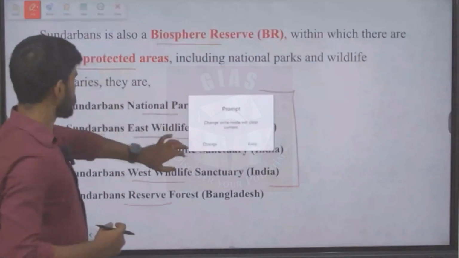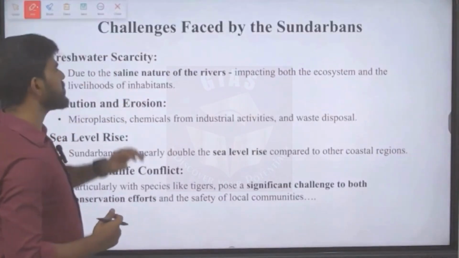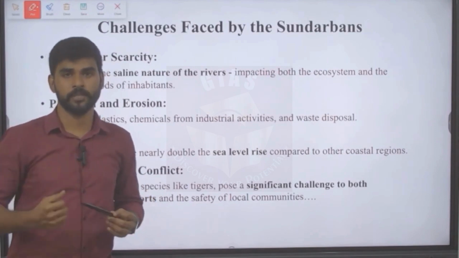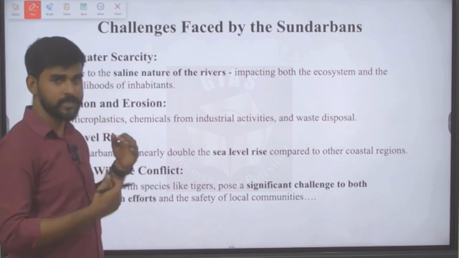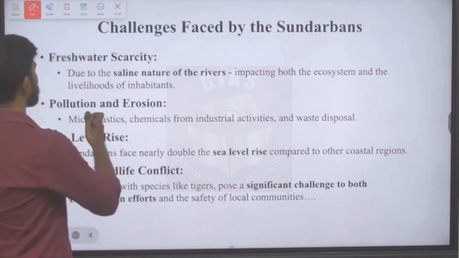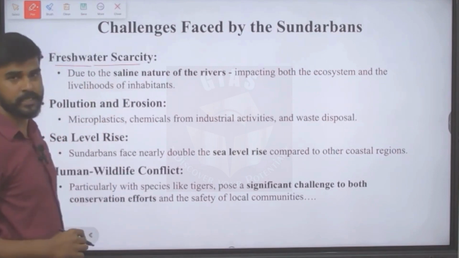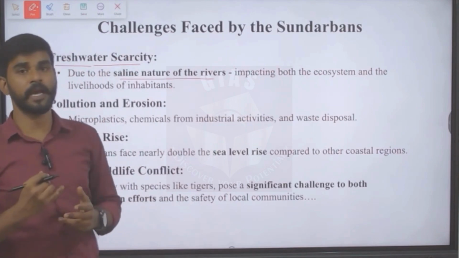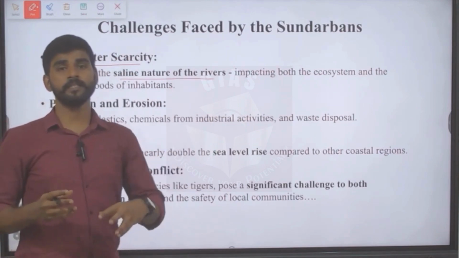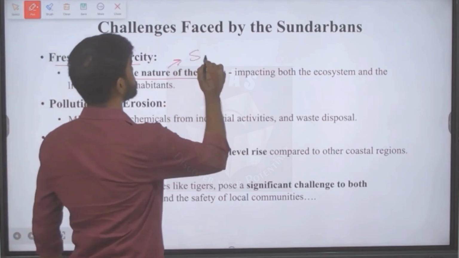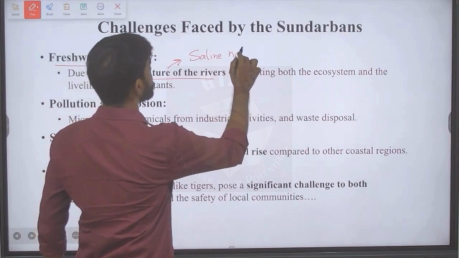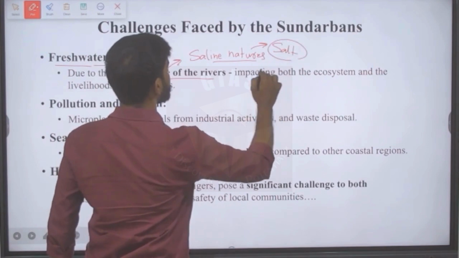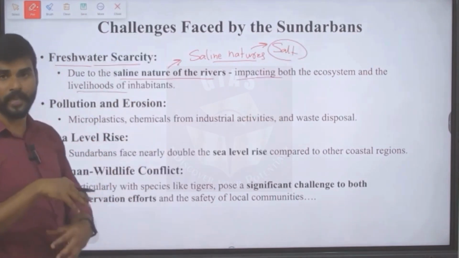So what are the challenges faced by Sundarbans? In the initial slide itself, we saw that it faces a freshwater availability challenge and other challenges. Let us discuss each one as briefly as possible. Freshwater scarcity is because of the saline nature of the rivers. The three rivers that we saw, Ganges, Brahmaputra, and Meghna, are saline in nature because they bring a lot of minerals and salts. Thus it becomes saline, impacting both the ecosystem and the livelihoods of the inhabitants here.